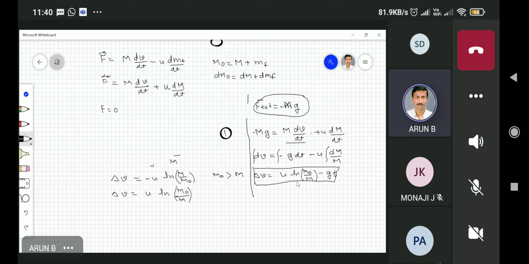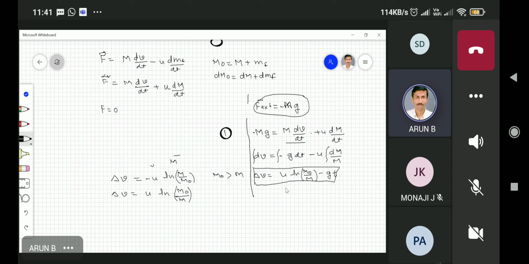After a time t, m0 will be higher compared to m, so this is positive, and u is actually a gain, because u is the speed of the exhaust emitted by the rocket with respect to the rocket's motion. We are measuring everything from an inertial frame of reference, because delta v is measured with respect to the inertial frame, and gt.